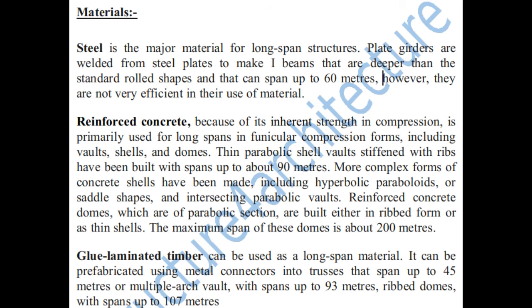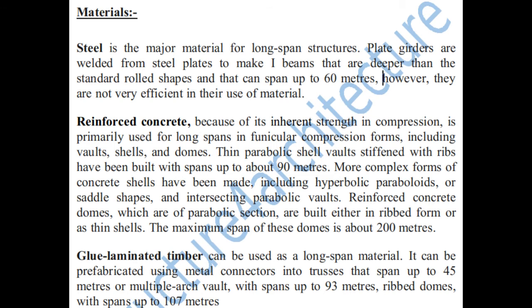Next comes reinforced concrete. As we know, concrete has inherent strength in compression, so that is the strength point of the concrete, correct? As reinforced concrete has strength in compression, it is primarily used for long spans in funicular compression forms, including vaults, shells, domes, etc. Now thin parabolic shell vaults stiffened with ribs have been built with spans up to 90 meters. So that is one improvement we can make over here.